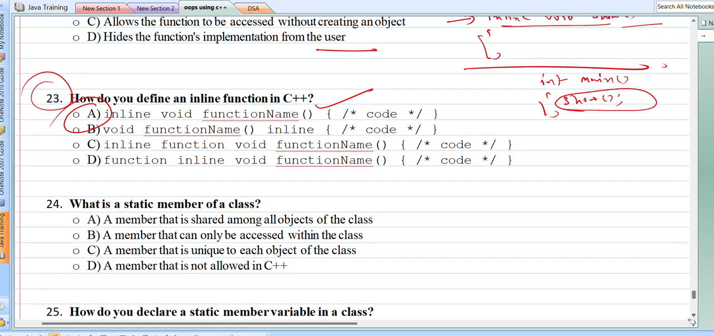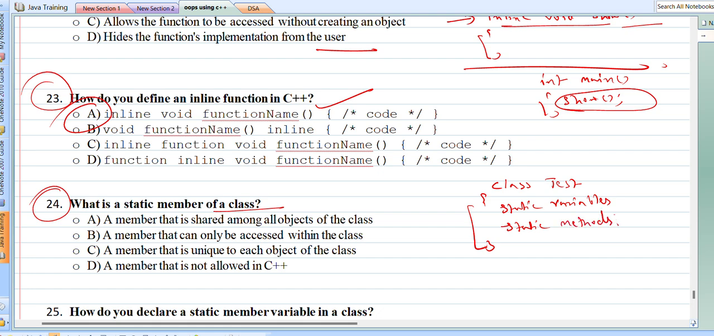Now the next question. What is a static member of a class? Basically, we have different types of static members. If I am talking about a class, in a class we can have two types of static members. We can have static variables and static methods, right? So the main objective of declaring a variable or method as static is that they are basically class members, and all the objects share those members.